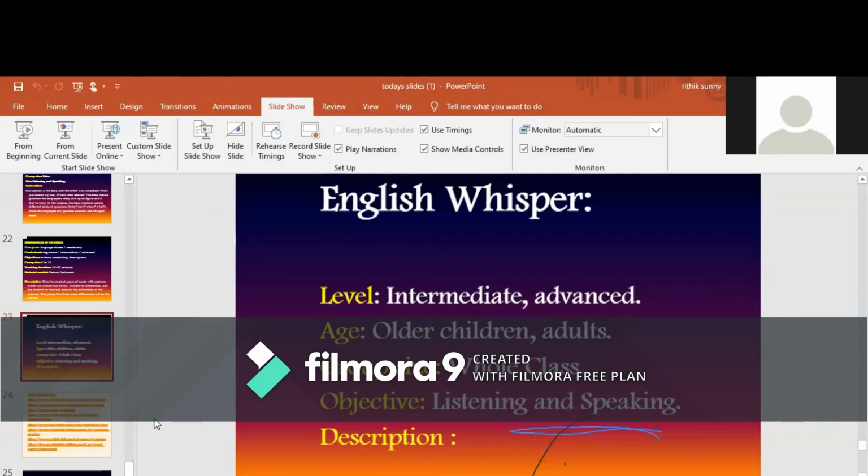We used to have many games in a traditional manner, but with the help of technology we can make use of many more. If the classroom is low resourced, we can use these games. If the classroom has desktops, laptops or mobile phones, we can also make use of certain websites to conduct language games. In the next slide, I have given certain useful links. These are open sources. You can download the games, download the worksheets, and also play games online.